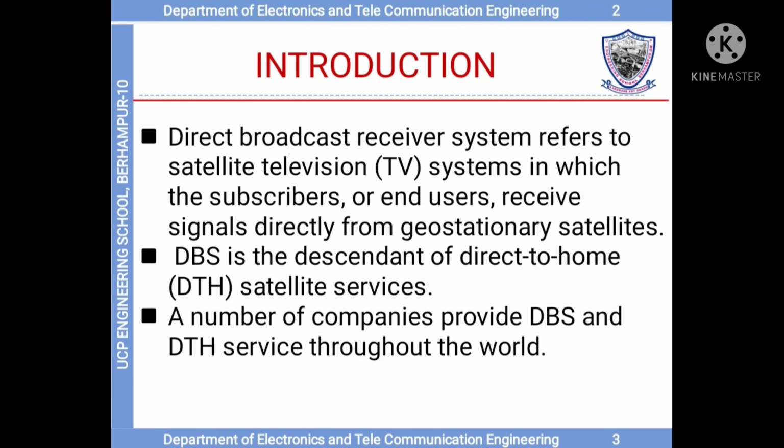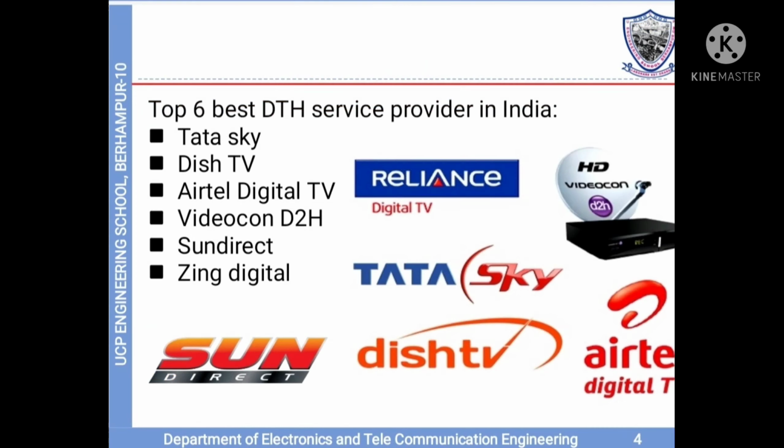Start with introduction. Direct broadcast receiver system refers to the satellite television system in which the subscriber or end user receives signal directly from the geostationary satellite. DBS is the descendant of DTH, direct to home satellite service. A number of companies provide DBS and DTH service throughout the world. Some examples are Tata Sky, Dish TV, Airtel Digital TV, Videocon D2H, Sun Direct, and Zing Digital.